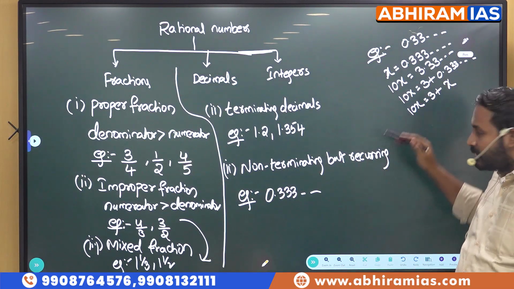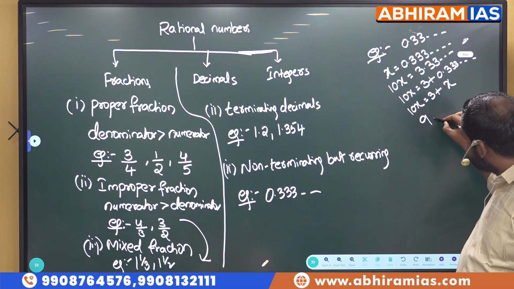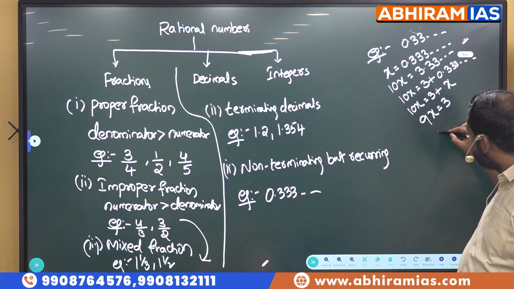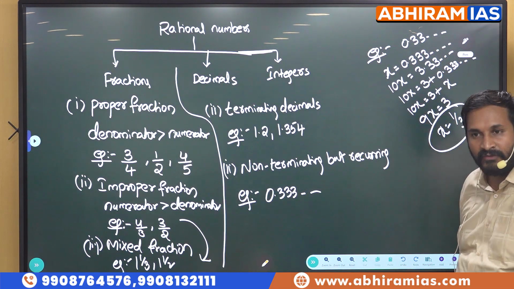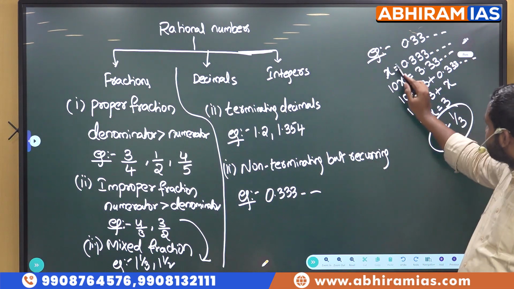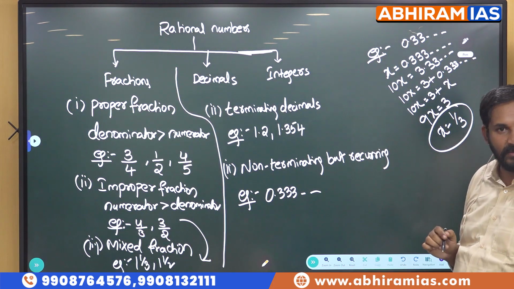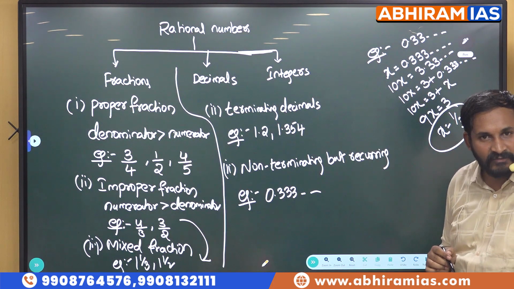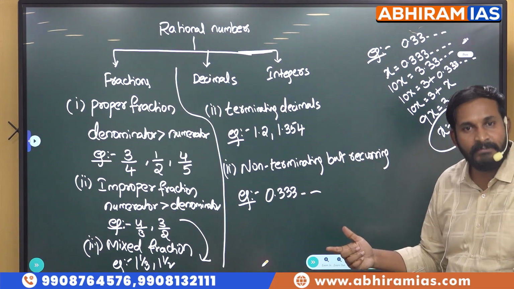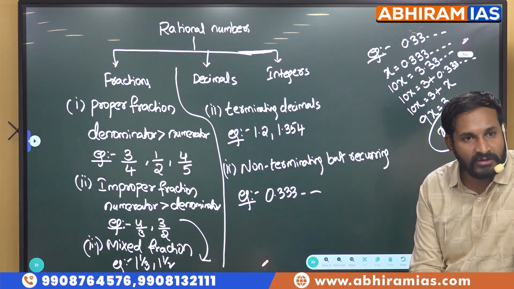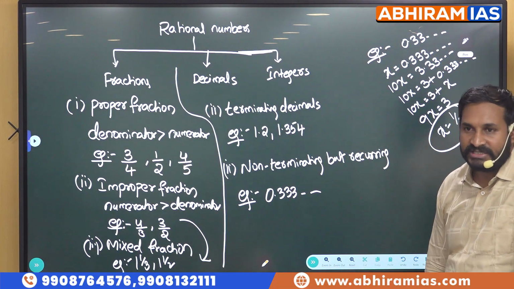x only. Now I will send x to this side. What happens? 9x is equal to 3. Now x value will become 1 by 3. P by Q form only. Same x 0.333, same it is 1 by 3. So we can write it in the form of P by Q. So that is the reason these non-terminating but recurring decimals are also rational numbers.